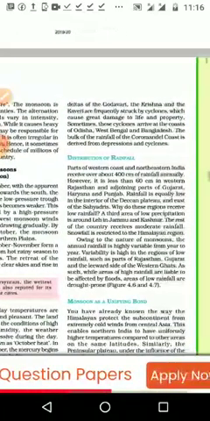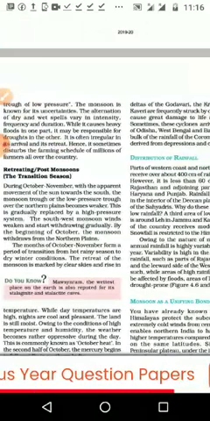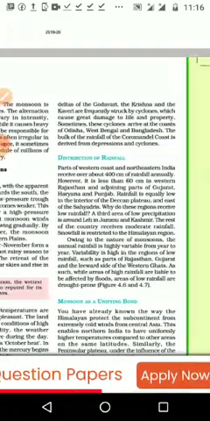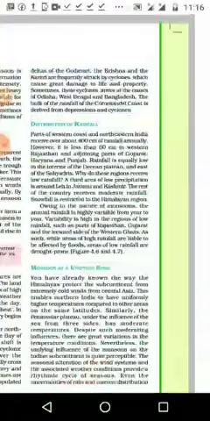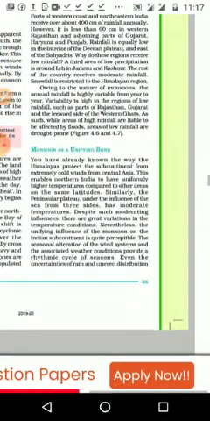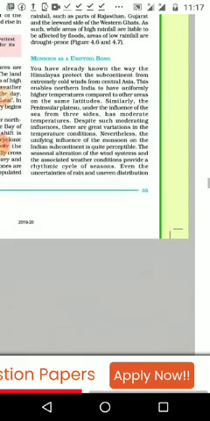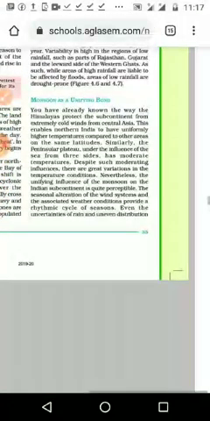And here in Tamil Nadu we get maximum rainfall at this time. Already we know in Chennai and the coastal areas the second monsoon season has already started. Then distribution of rainfall in India, where we are getting maximum, where we are getting less rainfall. Then monsoon as a unifying bond, that is the next topic.